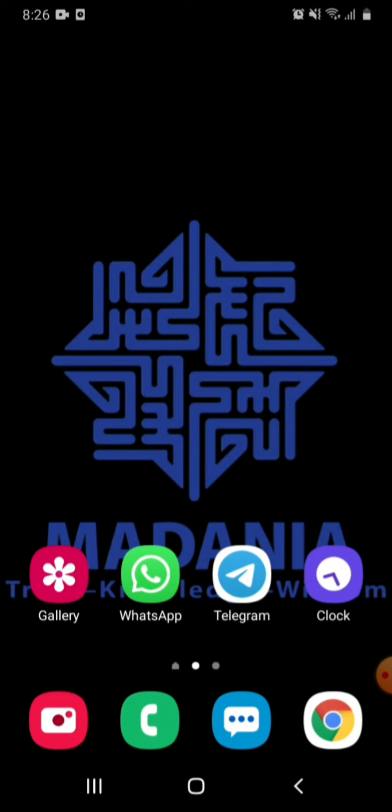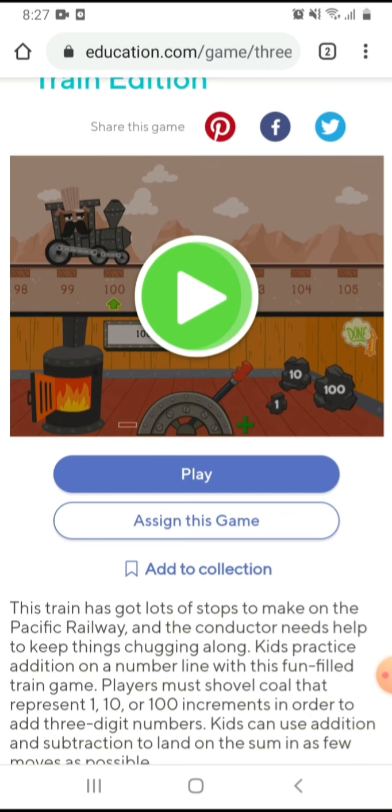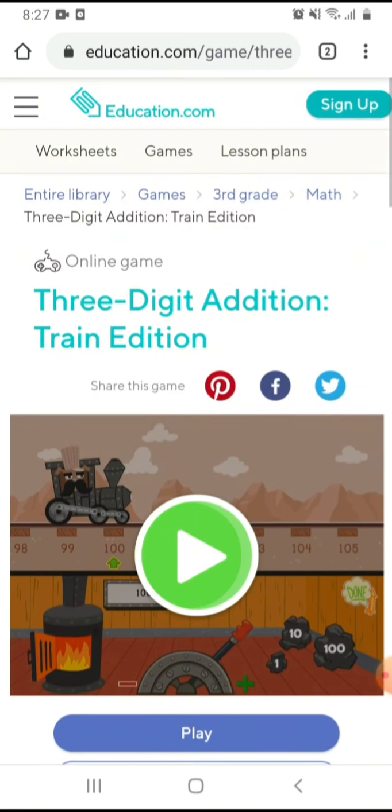So today you will play a game to enhance your understanding of addition of numbers up to 999, with and without regrouping. Your teacher will give you the link to play the game. You can click the link if your teacher sent it to your WhatsApp group. After you click the link, you will see the game that you will play.